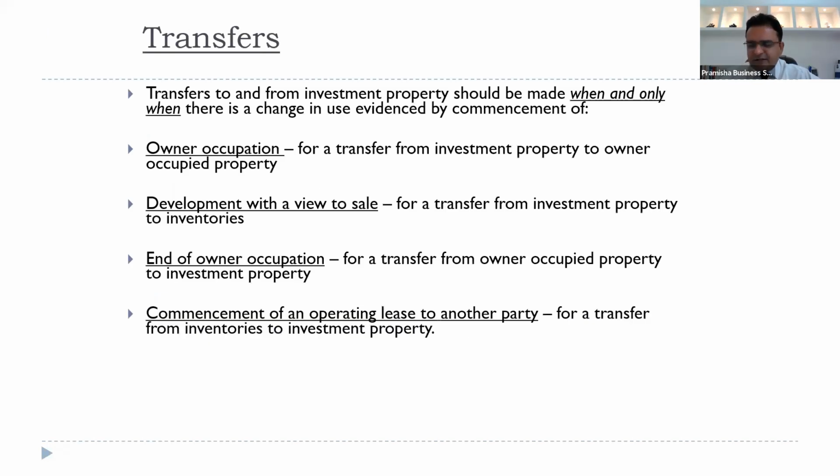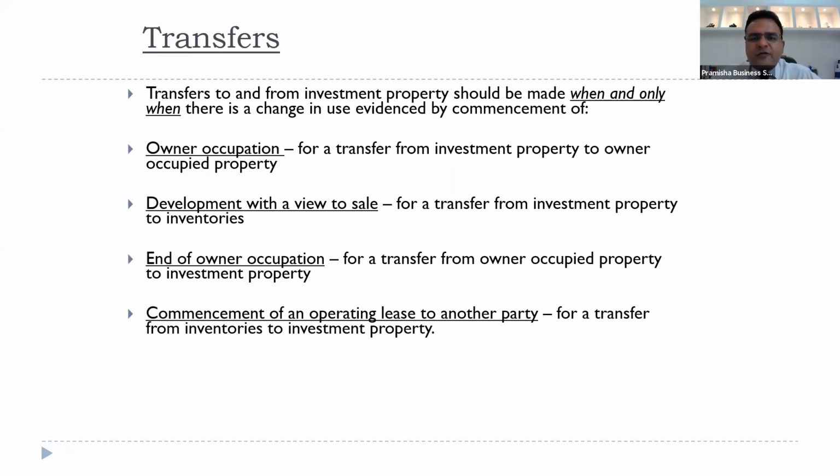So this is important. Transfers. As I said, transfers to and from investment property should be made when, and only when, there is a change in use. It can happen that investment property which you are holding for capital appreciation, you wish to use in the business, or you wish to sell in the ordinary course of business. Or there is an inventory which you plan to sell in the ordinary course of business, and you wish to hold it for capital appreciation, or you wish to consume.